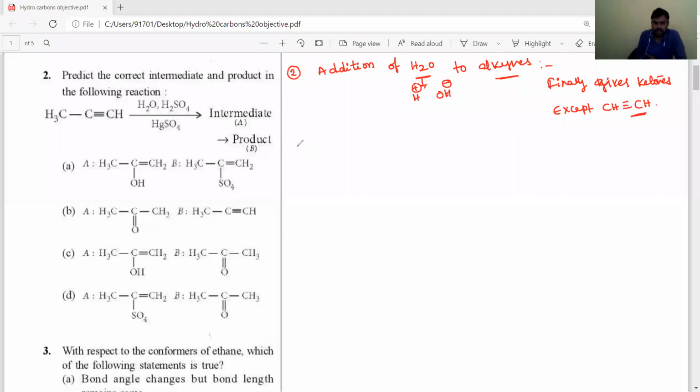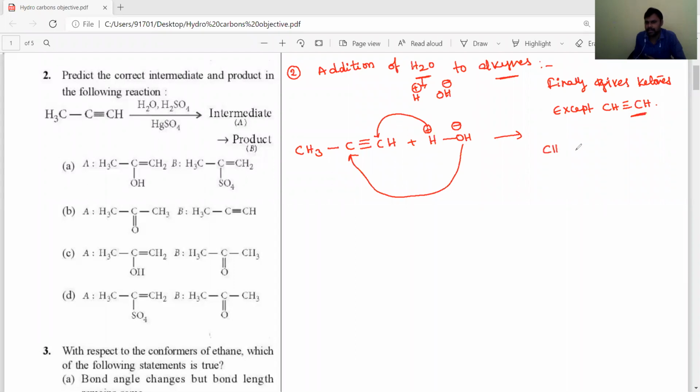Okay, students, now propyne, CH3C triple bond CH. Now you have to add a water molecule according to the Markovnikov rule. According to this rule, the H plus positive ion is added at the double bonded or triple bonded carbon containing more hydrogens, and the negative ion is added at the carbon containing fewer hydrogen atoms. Now we will get one unstable product. The unstable product is CH3COH